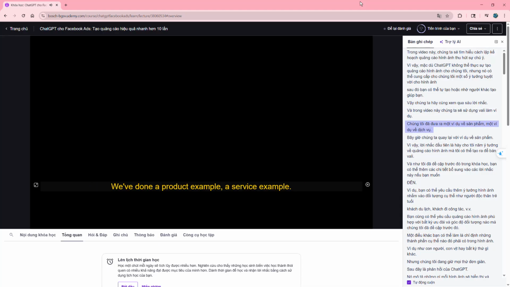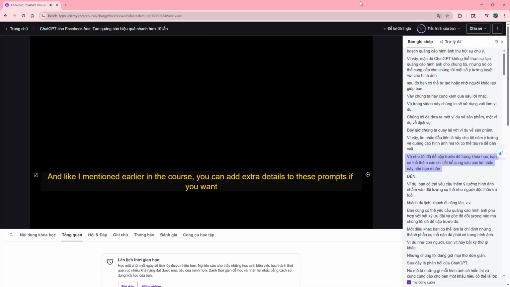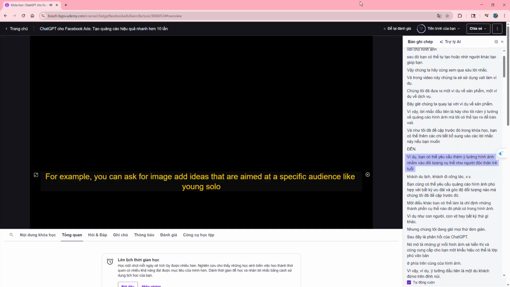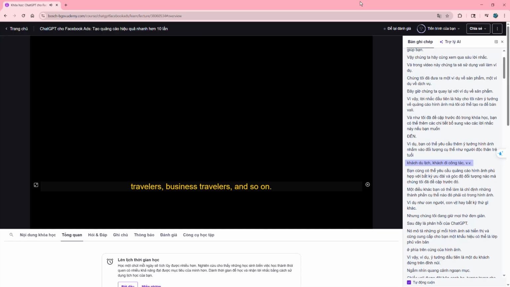We've done a product example, a service example, so now we're going back to a product example. So the first prompt is, give me 5 ideas for image ads I could create to sell suitcases. And like I mentioned earlier in the course, you can add extra details to these prompts if you want to. For example, you can ask for image ad ideas that are aimed at a specific audience, like young solo travelers, business travelers, and so on.